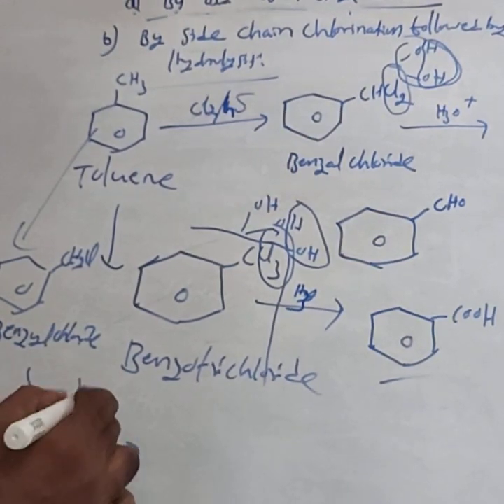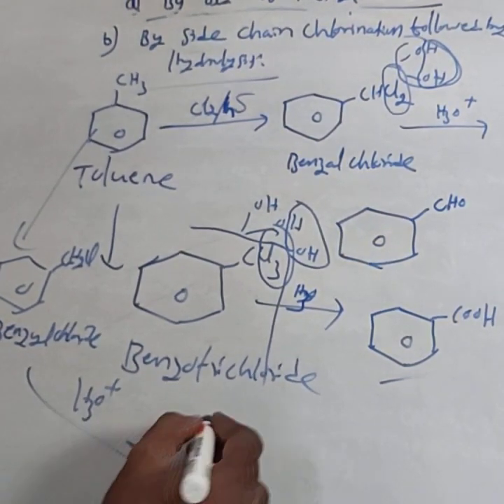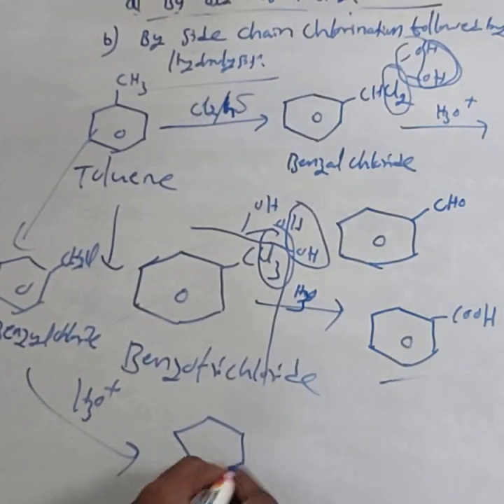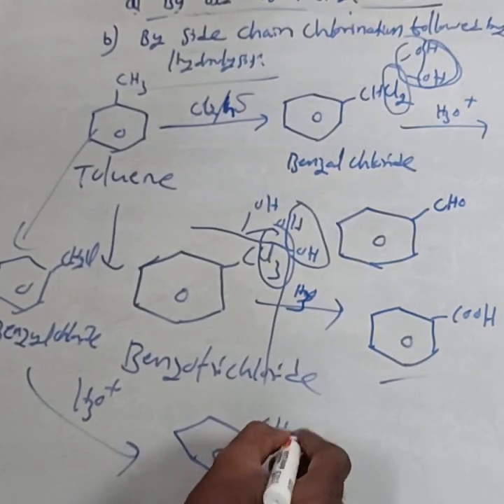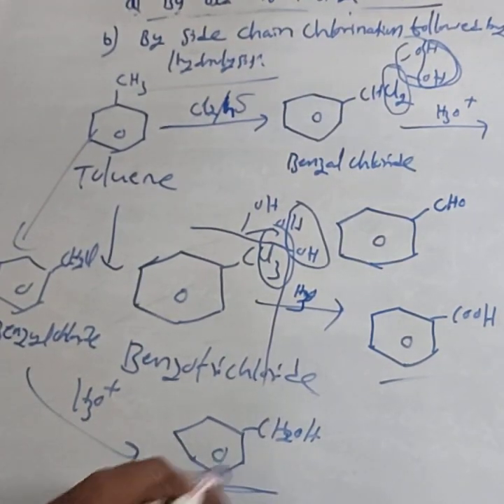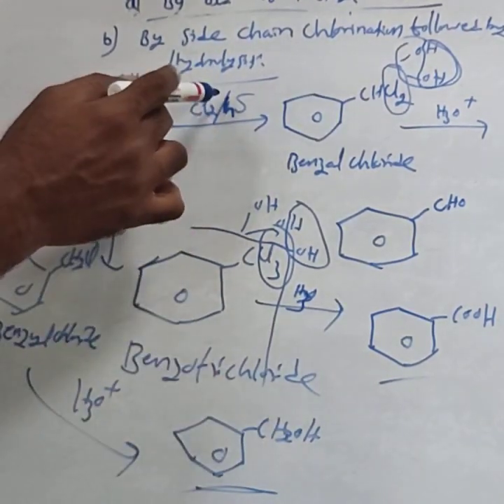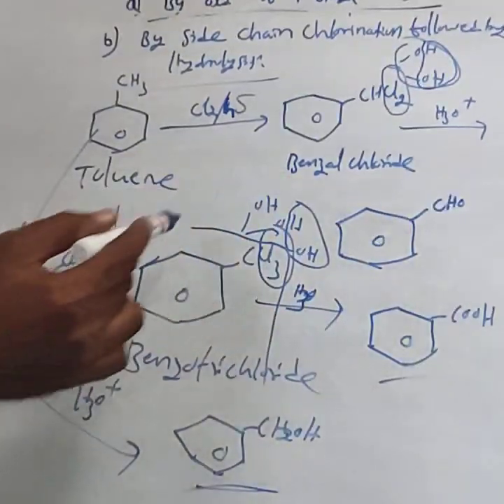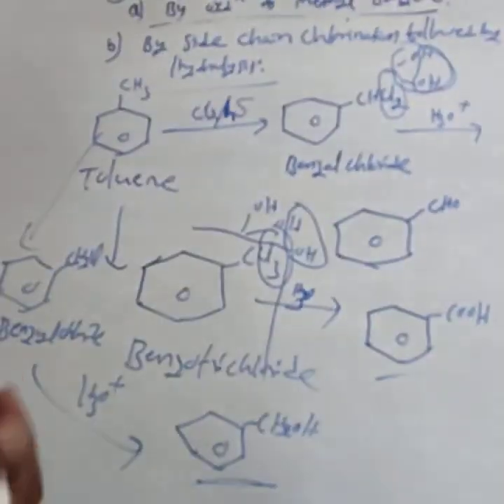Monochlorination product on hydrolysis gives CH2OH, benzyl alcohol. On monochlorination, you get benzyl alcohol. On dichlorination, benzaldehyde. On trichlorination, we get benzoic acid.